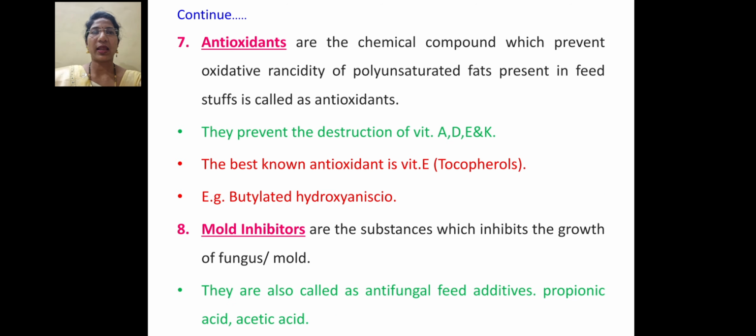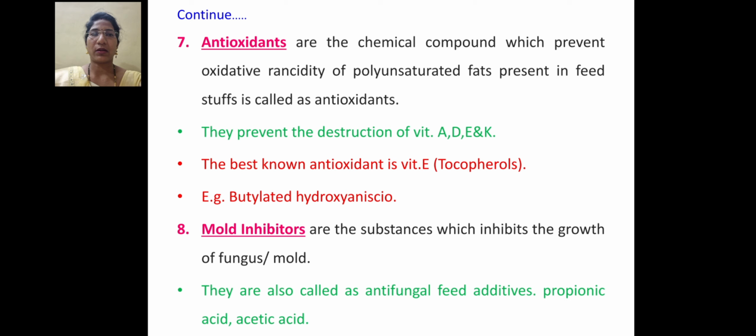All of you know that antioxidants are chemical compounds which prevent oxidative rancidity, which can be produced by the polyunsaturated fats present in the feedstuff. They prevent the destruction of vitamins A, D, E and K. The best known antioxidant is vitamin E, that is tocopherol.